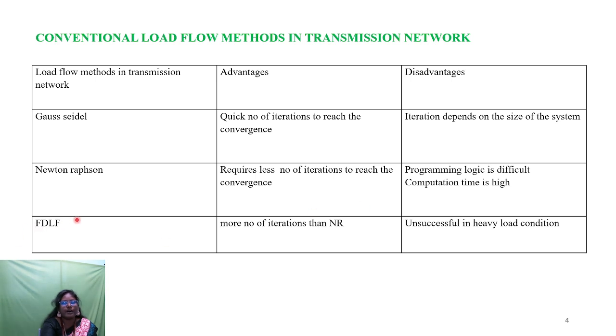And third is the fast decoupled load flow method, which we can name the FDLF method. The fast decoupled load flow method takes more iterations compared to Newton-Raphson, and its disadvantage is that it is very unsuccessful under highly loaded conditions. So these are the three conventional methods used on the transmission side.